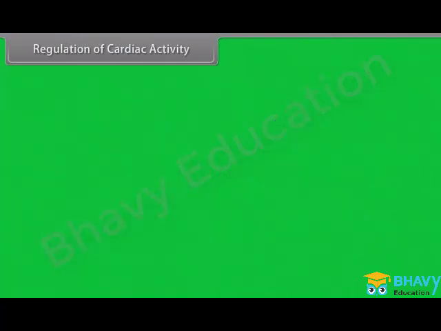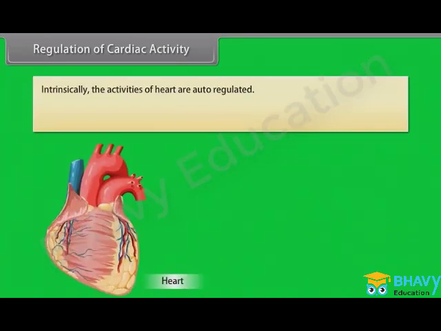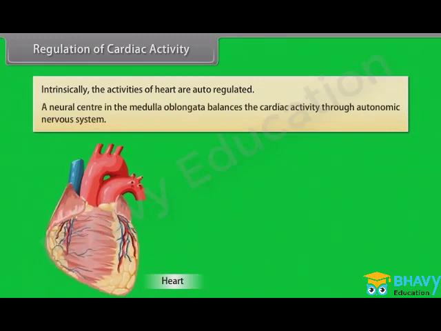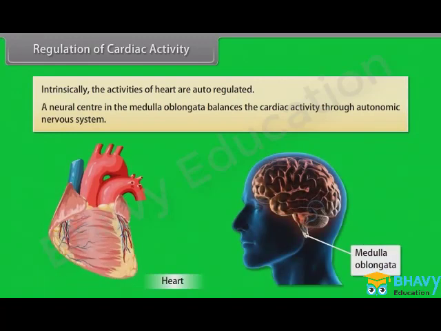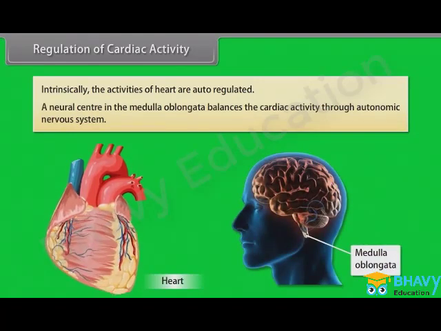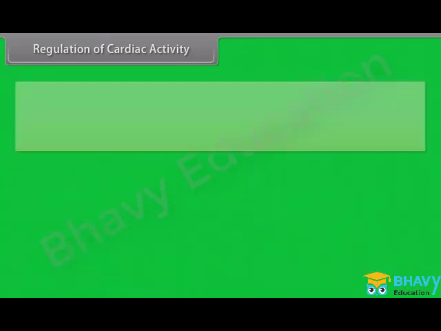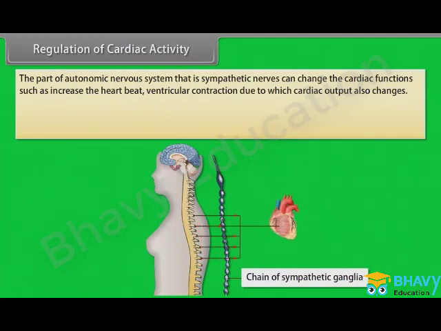Regulation of cardiac activity. Intrinsically, the activities of the heart are auto-regulated. A neural center in the medulla oblongata balances the cardiac activity through the autonomic nervous system. The sympathetic nerves, a part of the autonomic nervous system, can change the cardiac functions such as increasing the heartbeat and ventricular contraction, due to which cardiac output also changes.